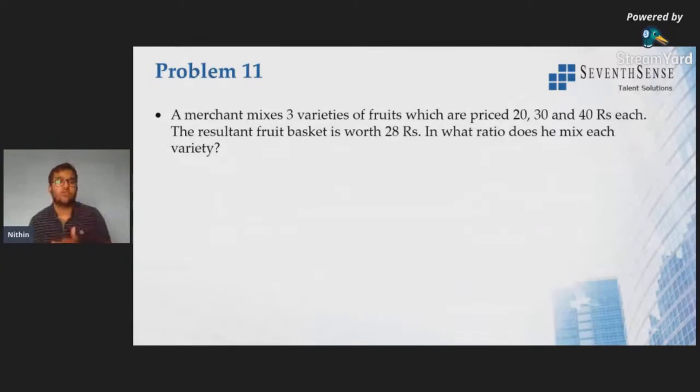I just want to know what type of answers you are giving. More than that, when you are solving problems in aptitude tests, the way you solve matters the most, because your time is being evaluated. So based on how you solve a problem, the problem solving skills will come into the picture.